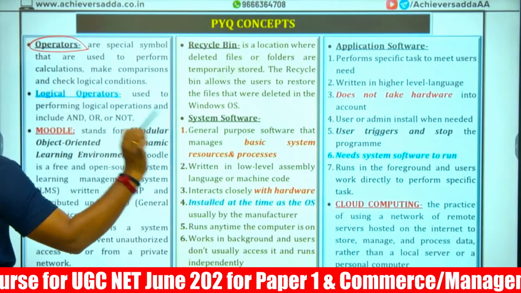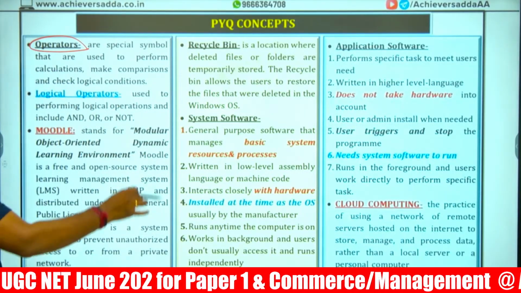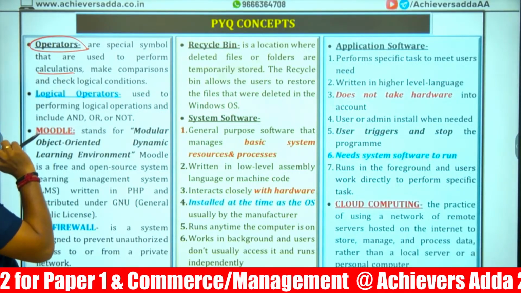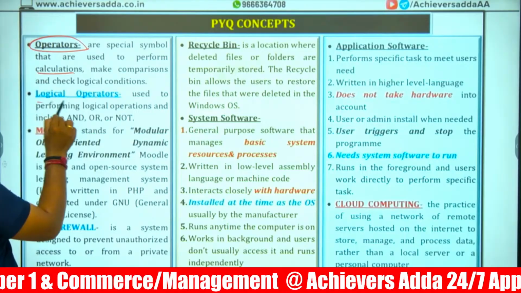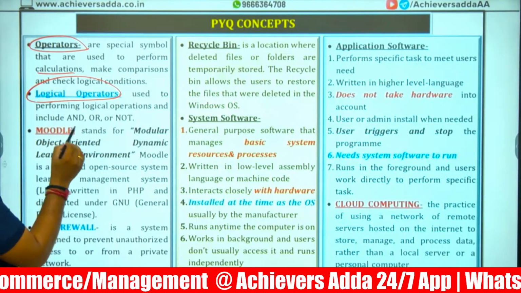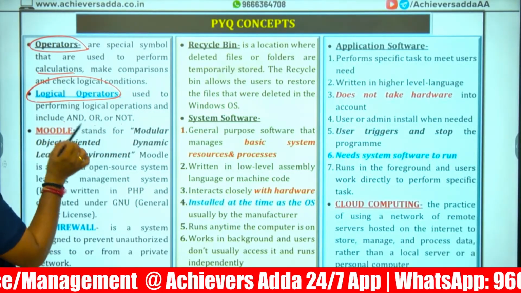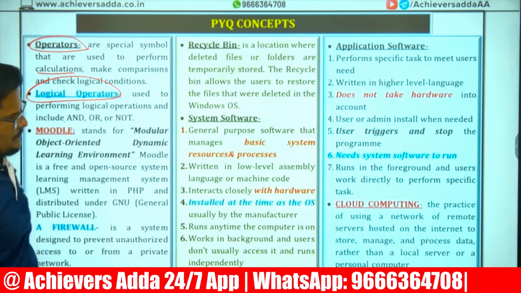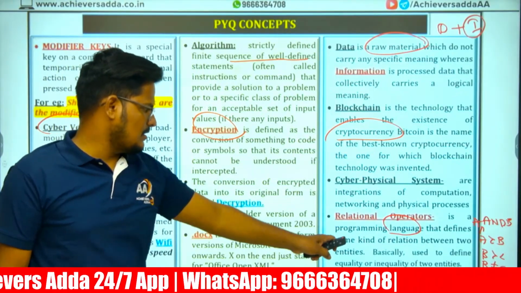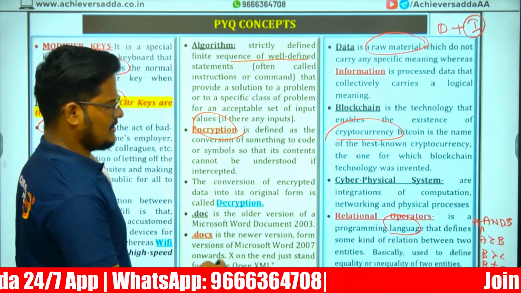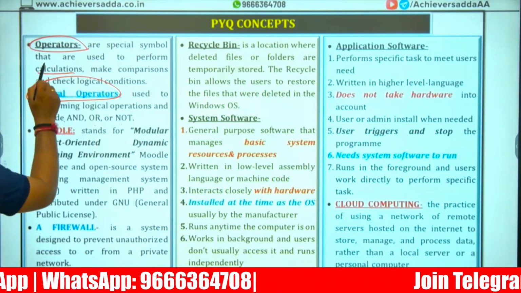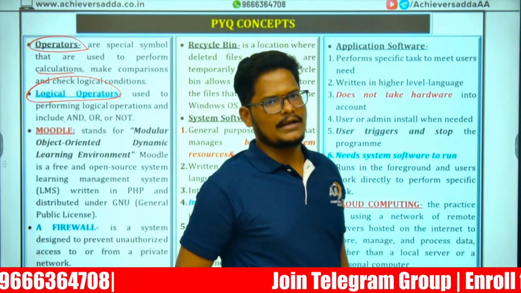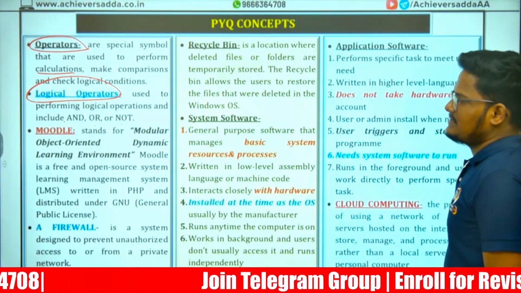Operators are symbols that are used to perform calculation and comparison. Next, logical operators. When we are comparing, like and, or, not, these are all logical operators. Relational operators, we take as equality and inequality of two entities. Operators, we take as basic calculation. Logical operators are for comparison.